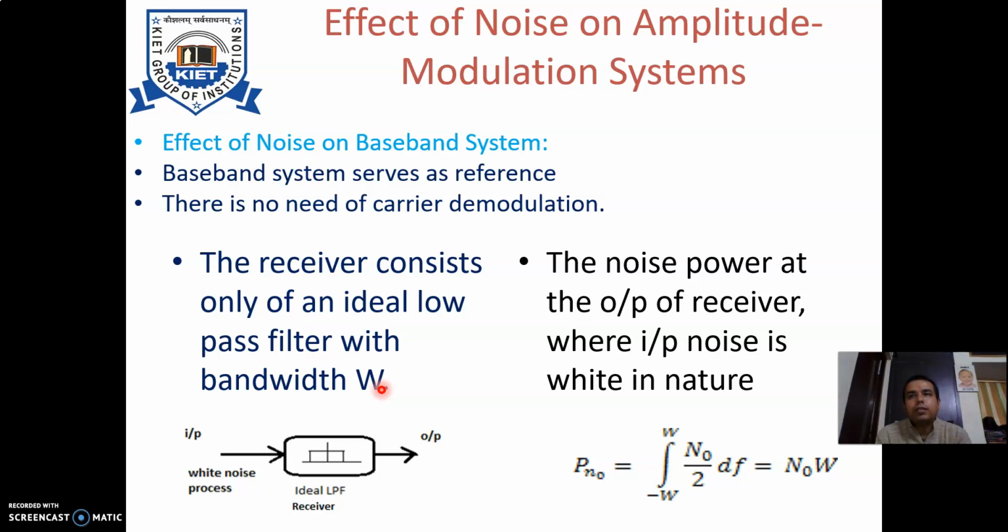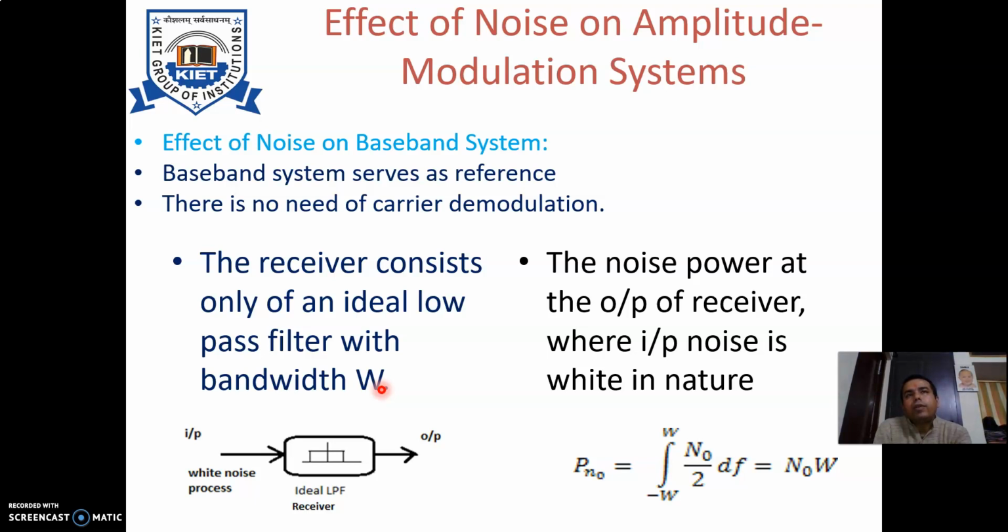And if you observe, the upper frequency is FC plus FM and the lower frequency is FC minus FM. So eventually you are getting twice FM as the bandwidth of the system. In the case of double sideband system signal analysis, we had studied that particular part.